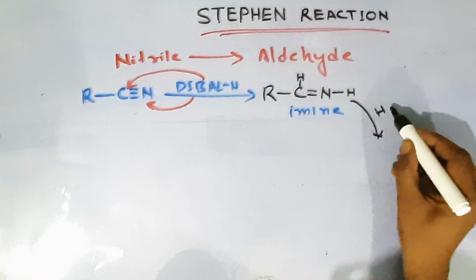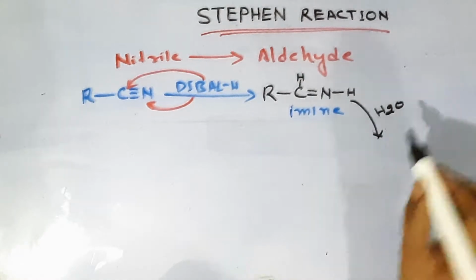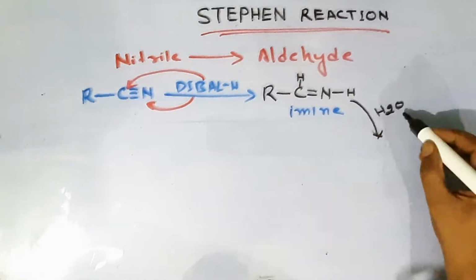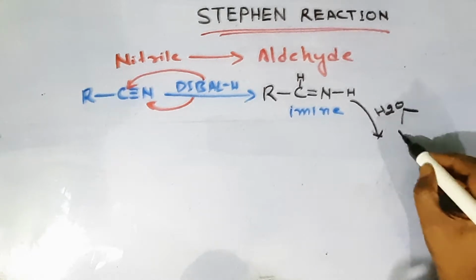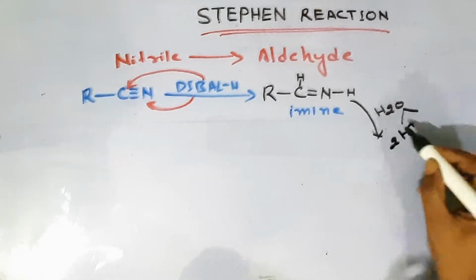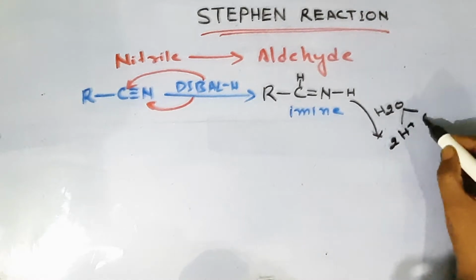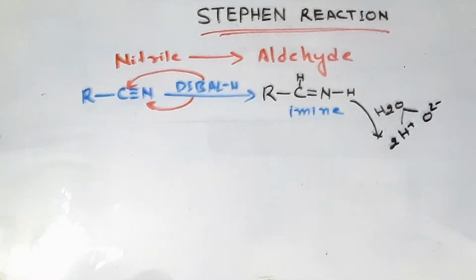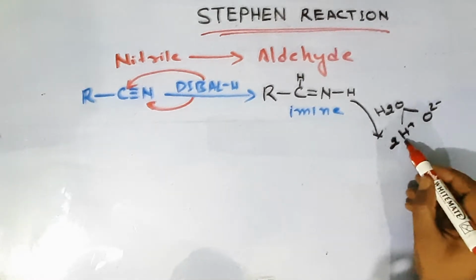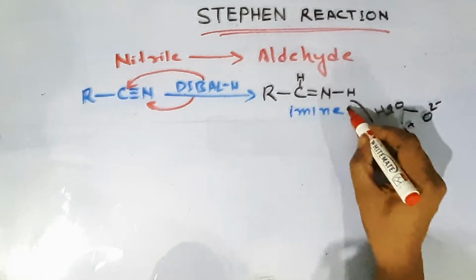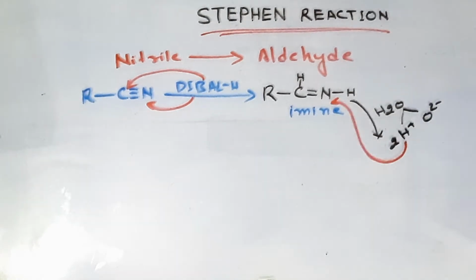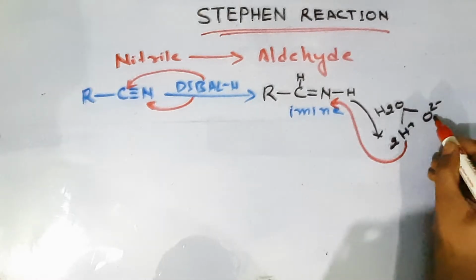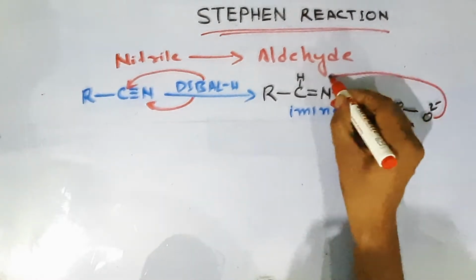Okay, now after this, hydrolysis will be there. That means addition of water will be there. Now we know that water will be broken down into two hydrogen ions and one oxygen ion. Okay, now see what will happen. Both the hydrogens will be given to this nitrogen, and this oxygen will be given to this carbon.